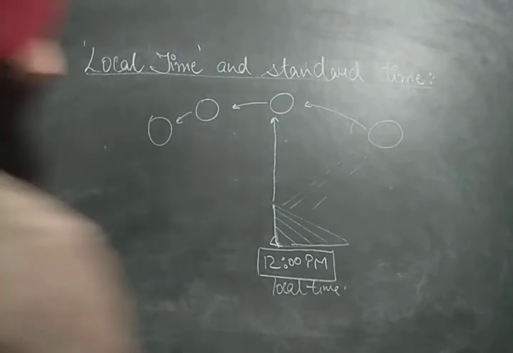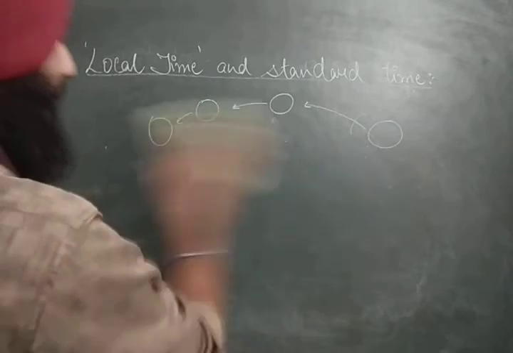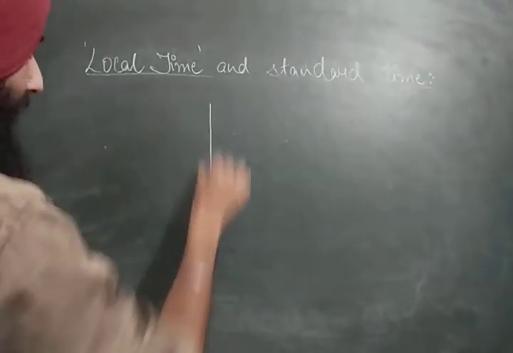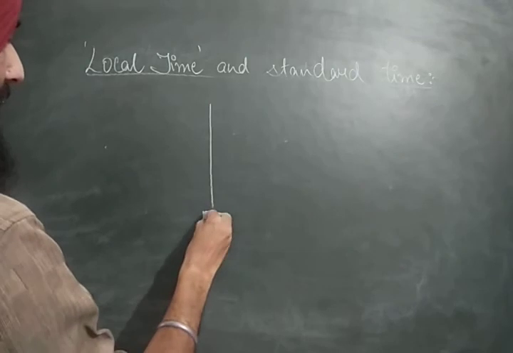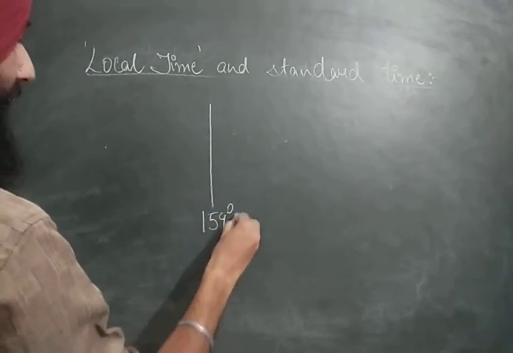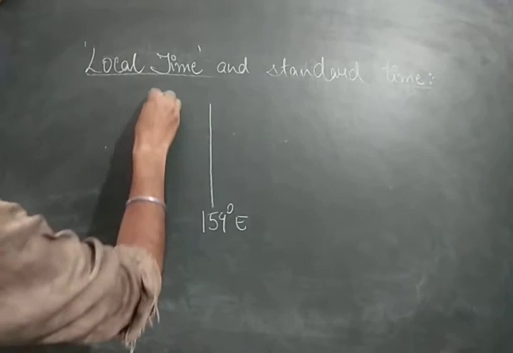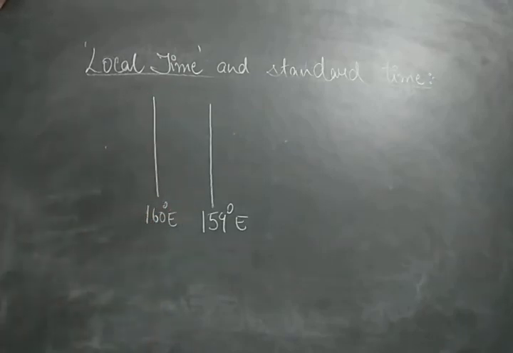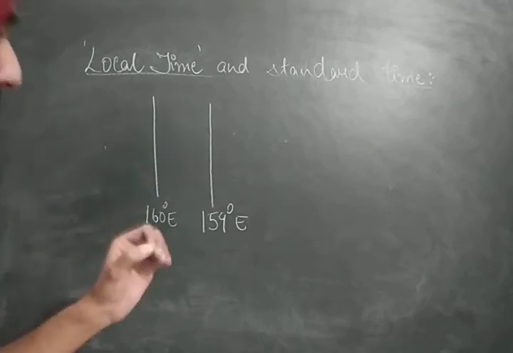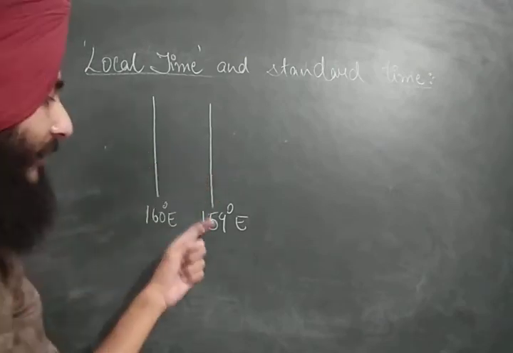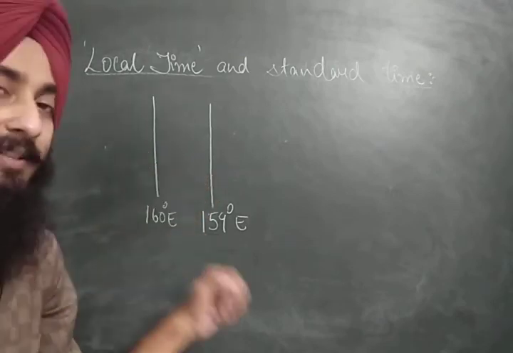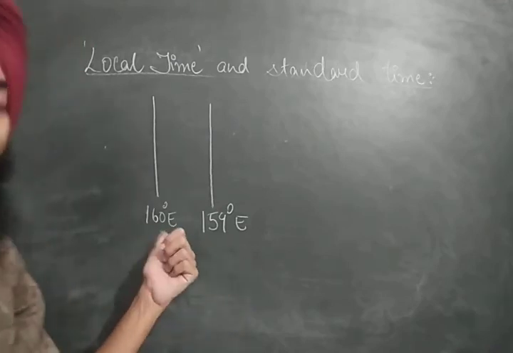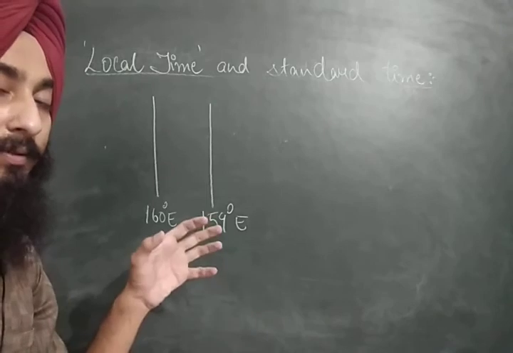Now, as we know, the sun would be vertical at different times at different longitudes. So if I am at 159 degree east and somebody is at 160 degree east performing the same experiment, I have placed a stick on the ground and the second person has also placed a stick on the ground.